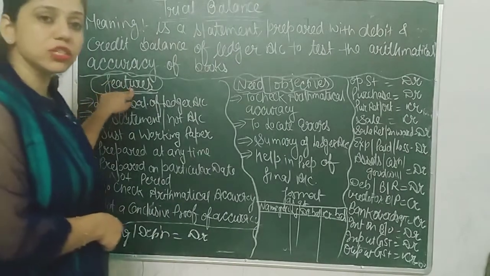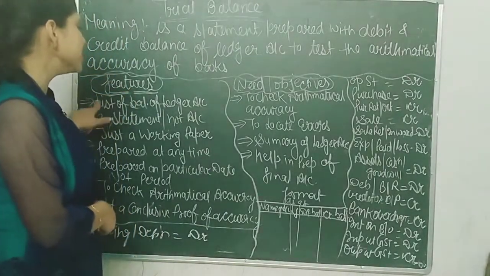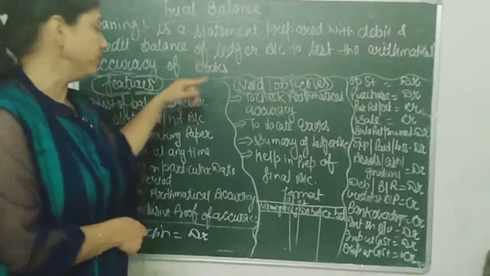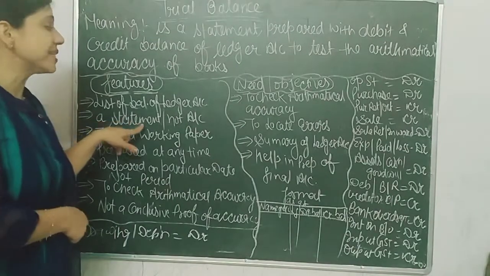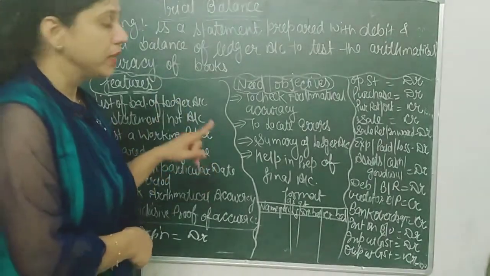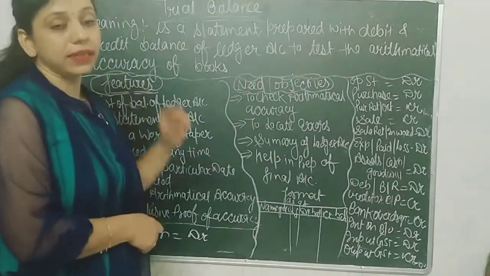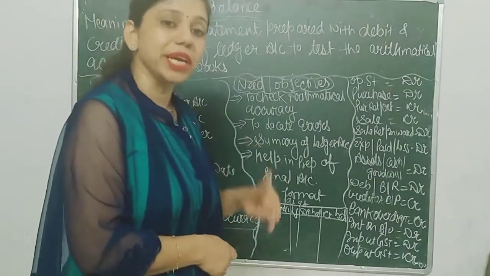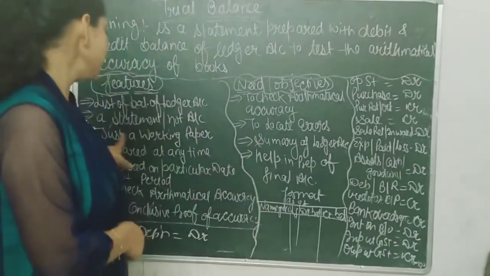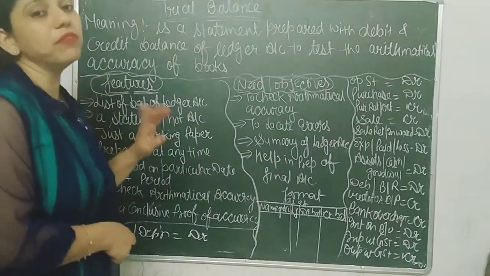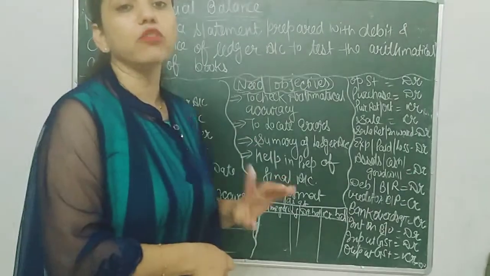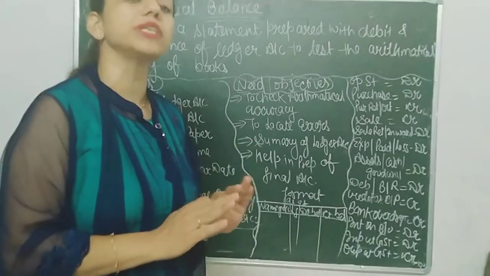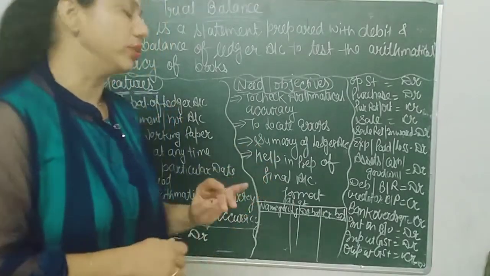So what are the features of trial balance? The very first, it is a list of balances of ledger account, as I told you. Next, it's a statement, not an account. So keep it in mind. This question can come in your MCQ that trial balance is a statement, not an account. Third, it's just a working paper. It's not a part of double entry system. It's just a working paper to check the arithmetical accuracy only.